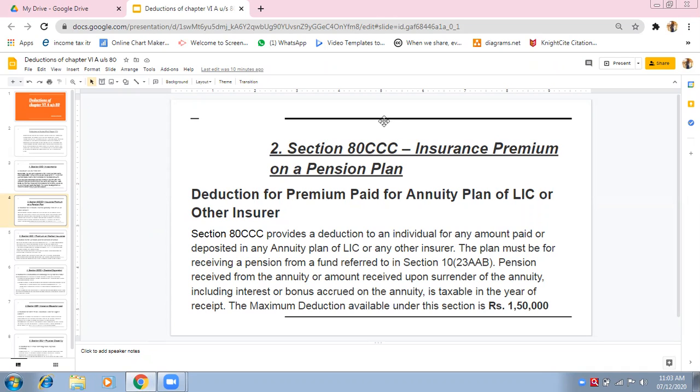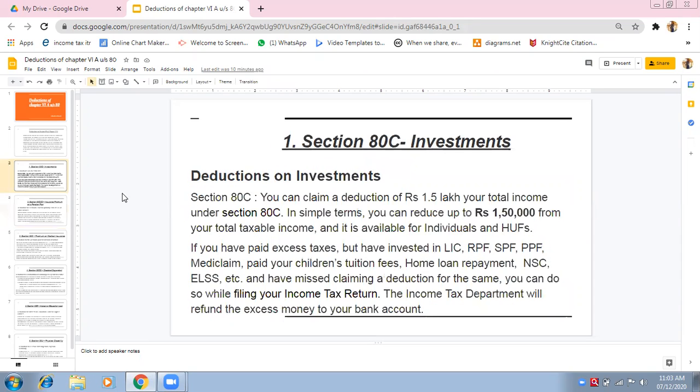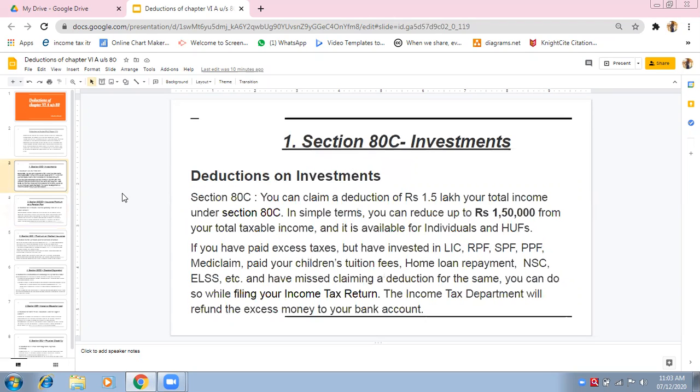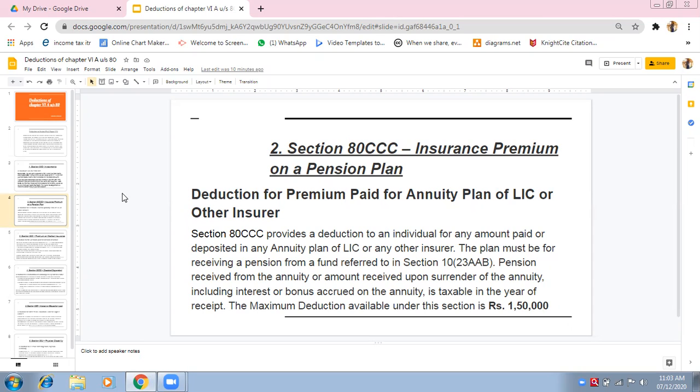So we have to combine these two deductions. 80C plus 80CCC should not exceed rupees 1,50,000. That means 80C 80,000, 80CCC 90,000 according to our example. What is the total? 80 plus 90. What are the total investments? My total investments are 1,70,000.